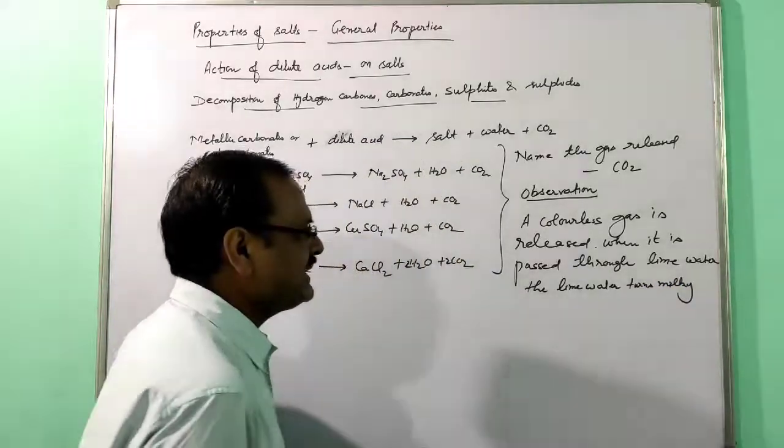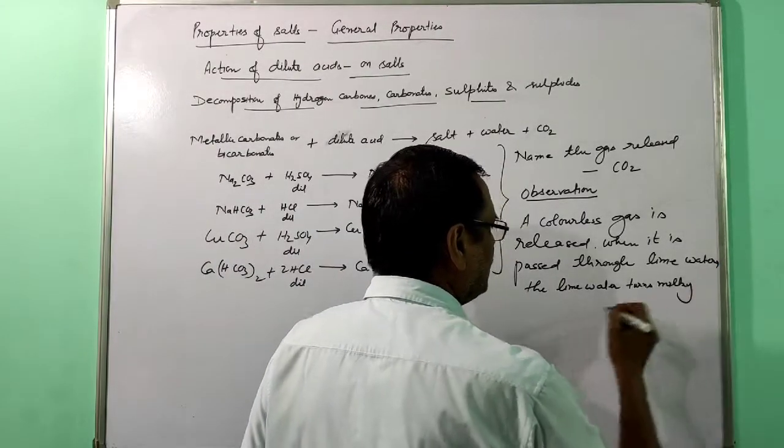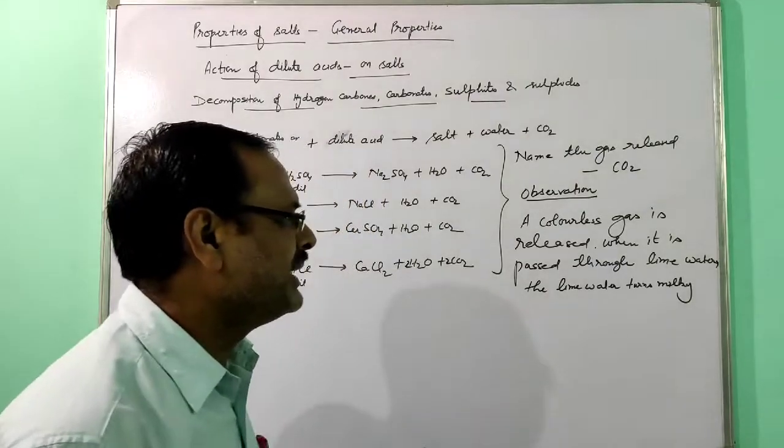A colorless gas is released when it is passed through the lime water, the lime water turns milky.